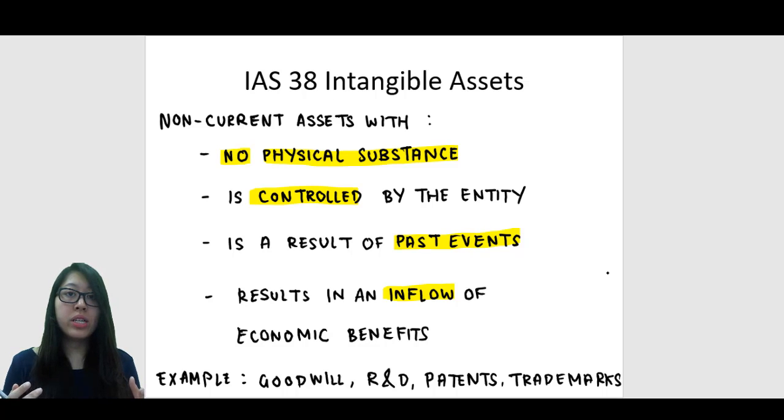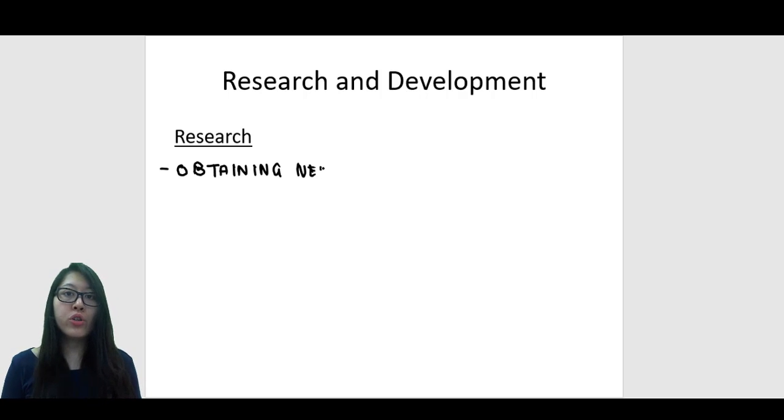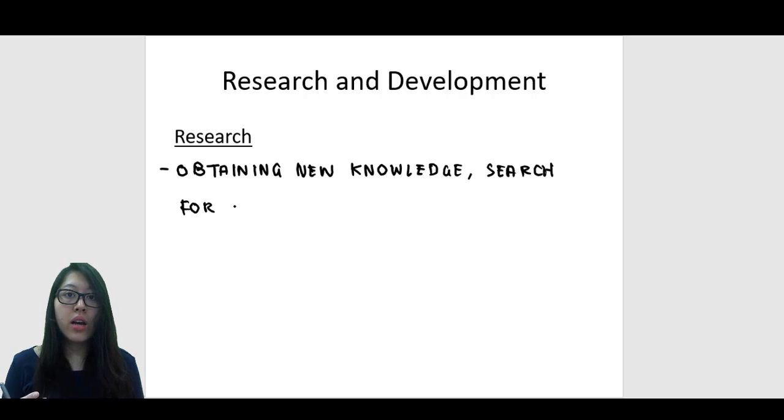Now we get to the part where we need to consider research and development, because research and development results in something intangible, something that the company can benefit from in the future. We're going to consider which of these should be capitalized as an intangible asset and which should not. Let's begin with research. Research is about obtaining new alternatives or new knowledge about something. If my company were a pharmaceutical company, this kind of research would be like researching the type of new drugs that may need to be produced, or researching the newest diseases that need some sort of medicine to be created to combat them.